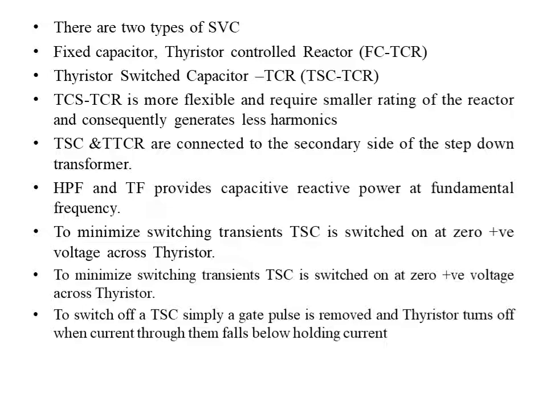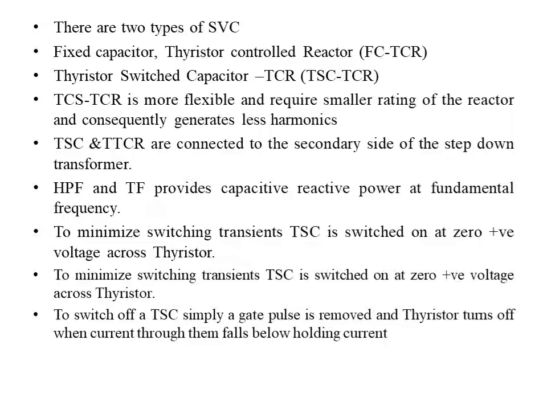So HPF and TF provide capacitive reactive power at fundamental frequencies. To minimize switching transients, TSC is switched on at zero positive voltage across thyristors. To switch off TSC, simply the gate pulse is removed and the thyristor is turned off when the current through them falls below the holding current.